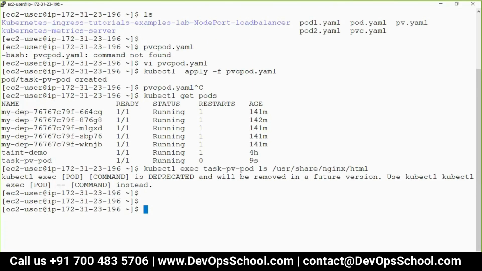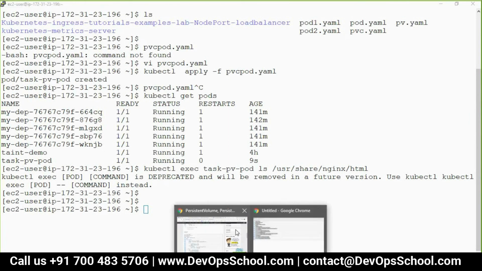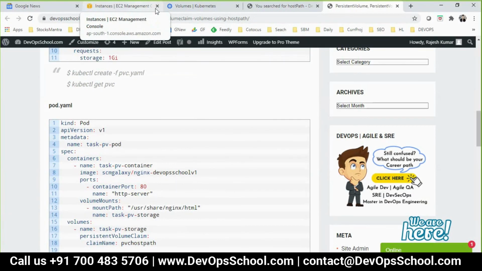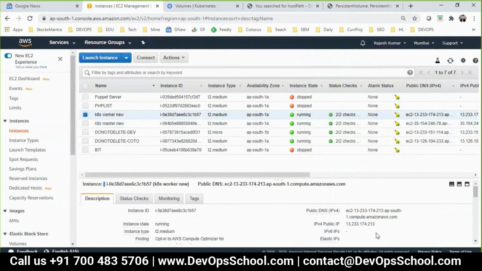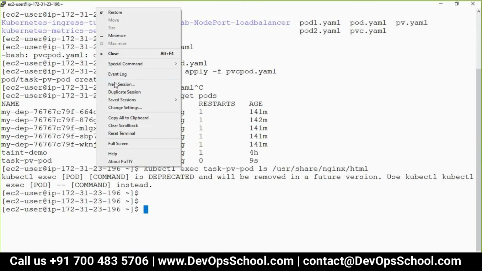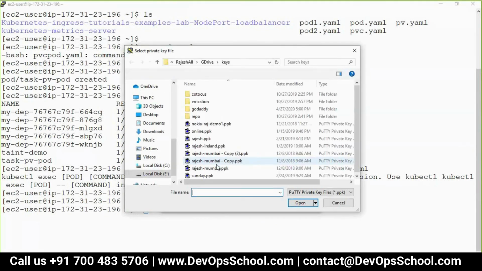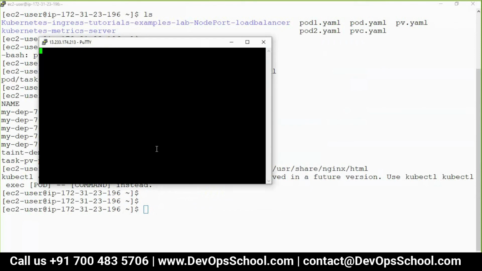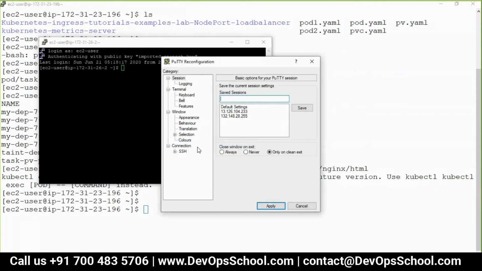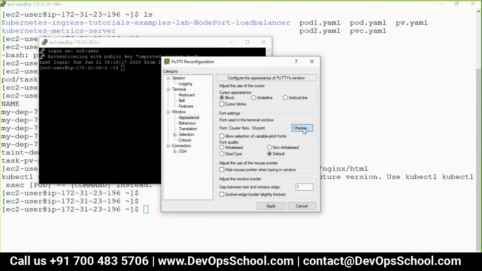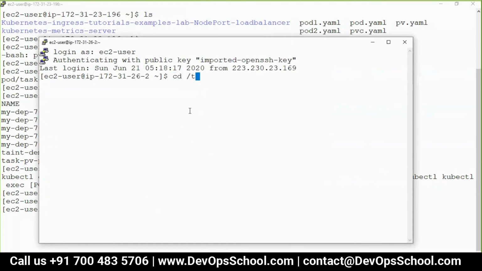So I have to go to the node machine, which is the worker, because the pod is running on the worker node. ec2-user.